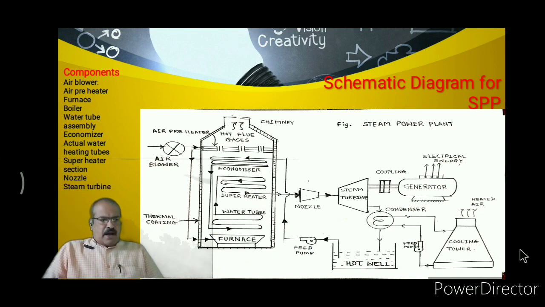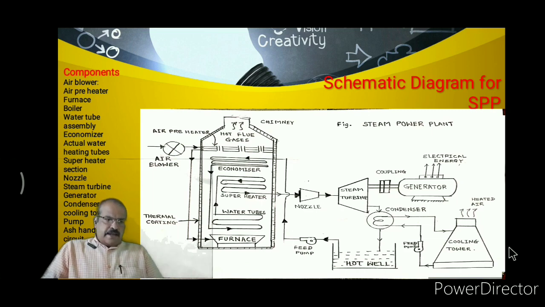Now see here, by burning coal we are generating the steam, and this steam is applied on the steam turbine. So the kinetic energy is produced, and using this kinetic energy the electricity is produced in this steam power plant. Now again, another section of this steam power plant is called the condenser and cooling unit.